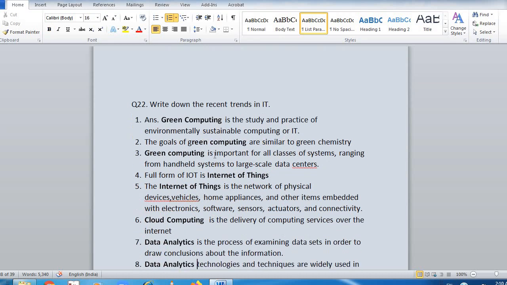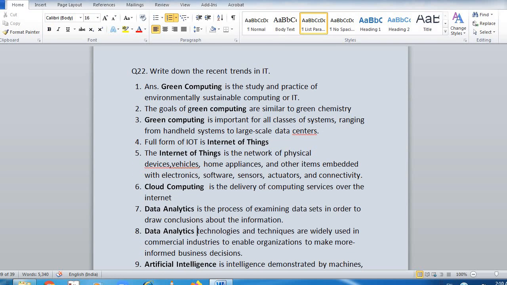Now here is the theory answer. Write down the recent trends in IT. Green computing is the study and practice of environmentally sustainable computing for IT. The goals of green computing are similar to green chemistry. Green computing is important for all classes of system, ranging from handheld devices to large scale data centers. Full form of IoT is Internet of Things. The Internet of Things is the network of physical devices, vehicles, home appliances and other items embedded with electronic software, sensors, actuators and connectivity. Cloud computing is the delivery of computing services over the internet.